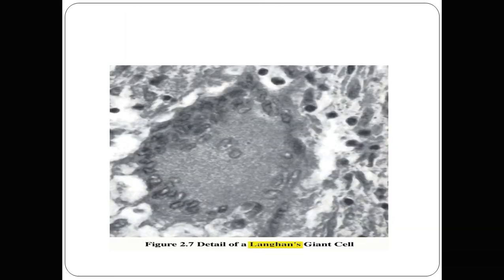So these are the Langerhans giant cells. Langerhans giant cells have a characteristic arrangement of the nuclei at the periphery of the cell. The arrangement is in a horseshoe shape, so it is called the Langerhans type of giant cell.